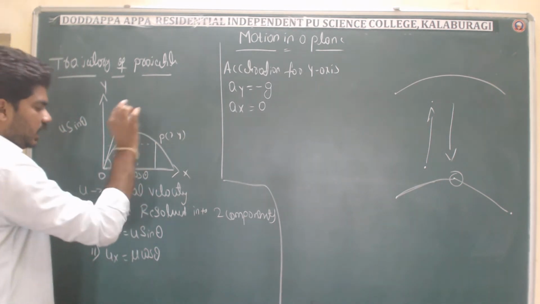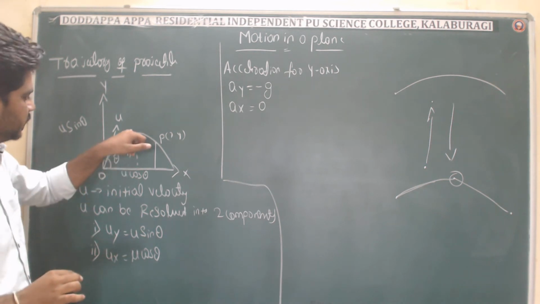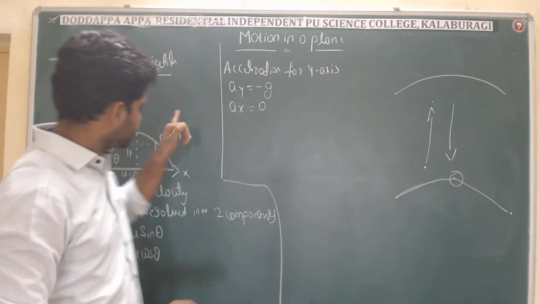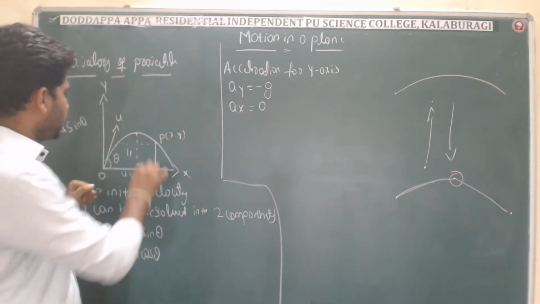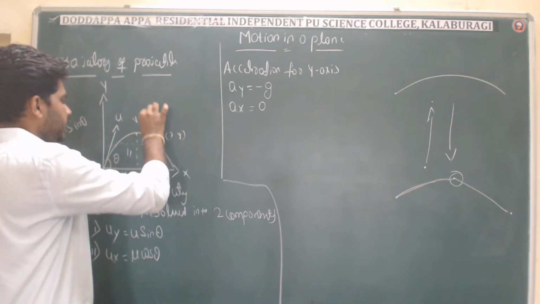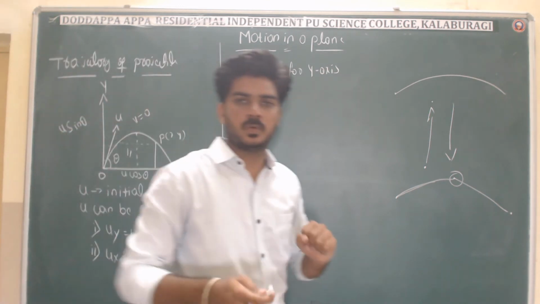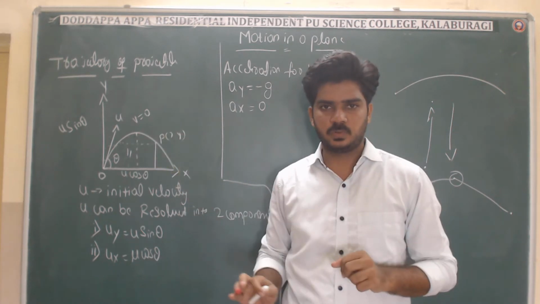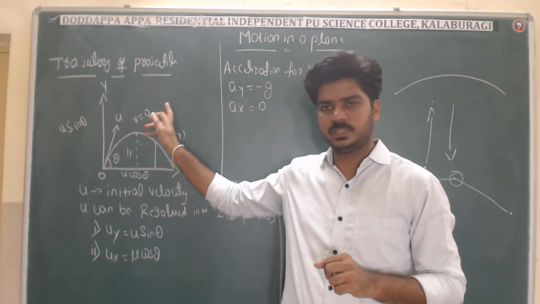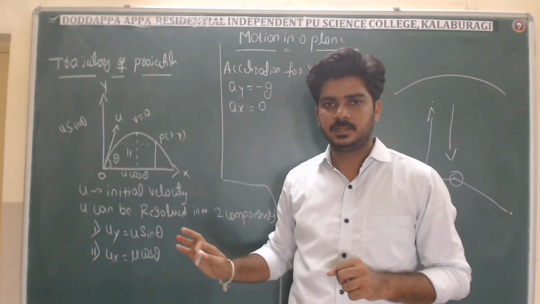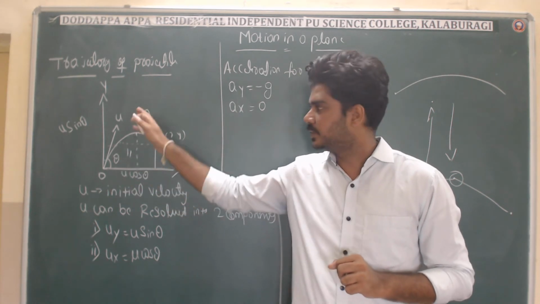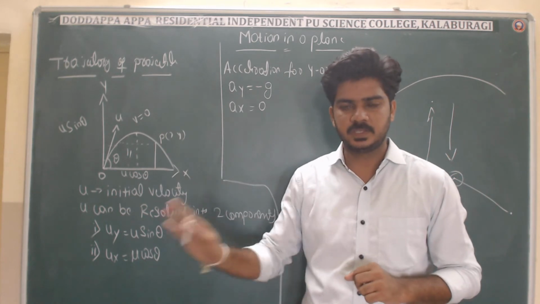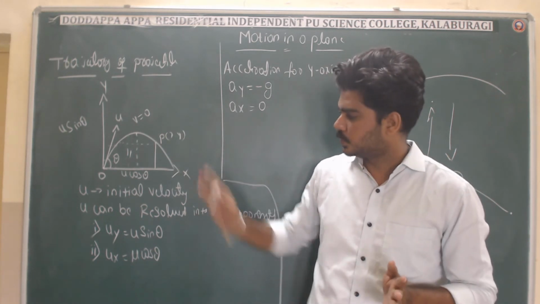Right. And one more thing you have to remember: it starts with an initial velocity. After a certain height, at this point the final velocity will be 0. Why? Because there is no distance and time, right. At a certain instant it will stay constant only. That's why the final velocity is 0 at the maximum height. So that's why v is equal to 0, right. So I have got the thing.